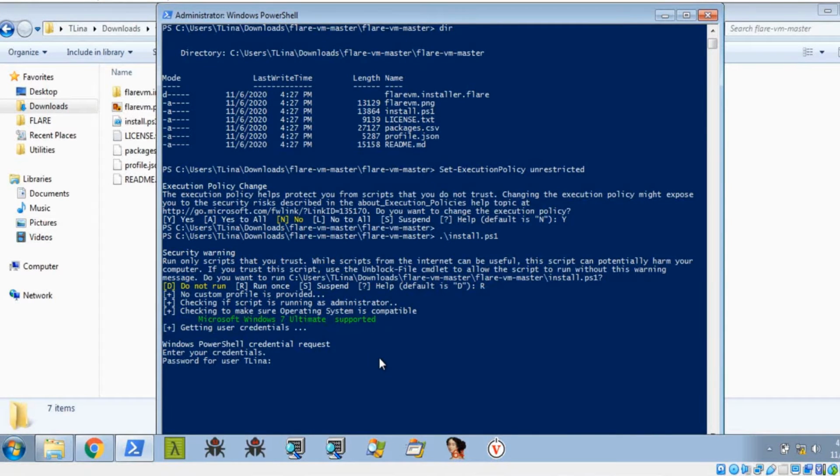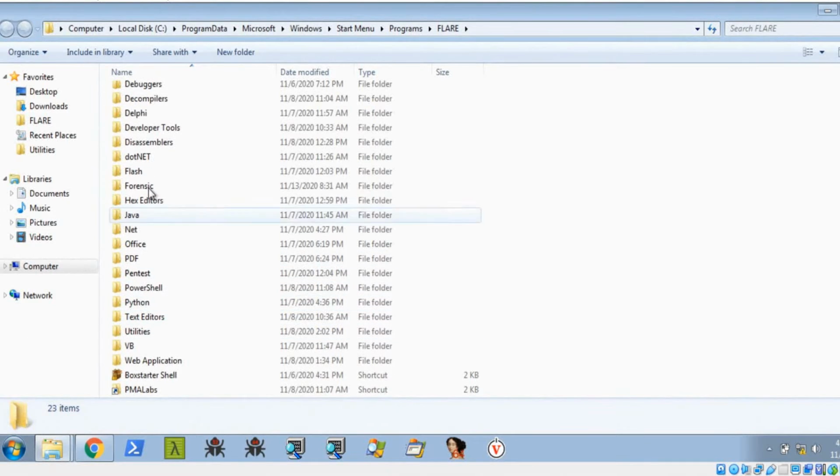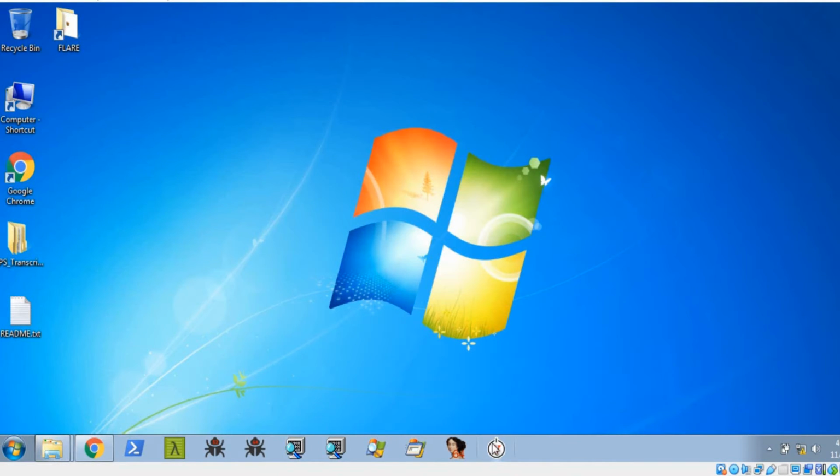After this point, it takes some time, depending on your network. It can be 1 hour, 2 hours or 3 hours. After you enter your password, it starts to download and install all the packages. After downloading, you can see the installed packages, forensics and others. To do this malware analysis I'm going to use the Volatility tool.